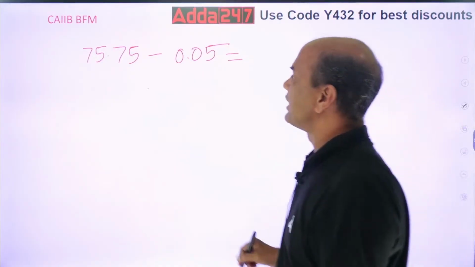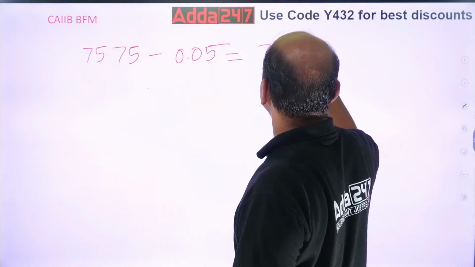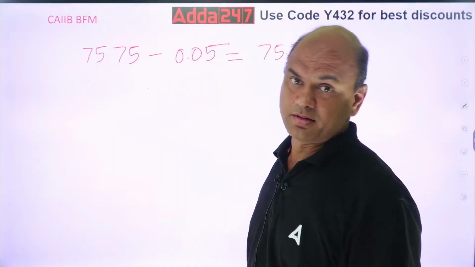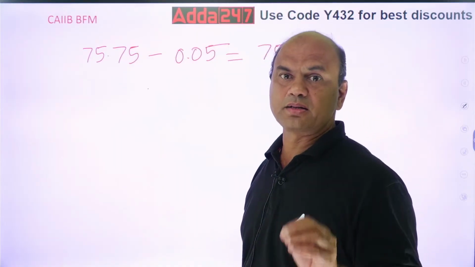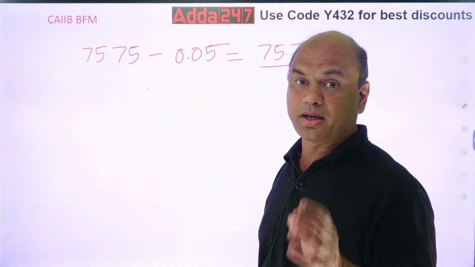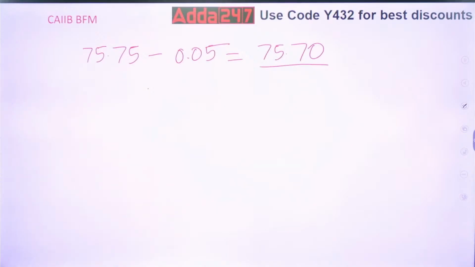So now what is my rate? 75.70. This is my final rate after subtracting the TT margin. So this is my end rate. Got it, everyone? 75.70. This is my end rate.